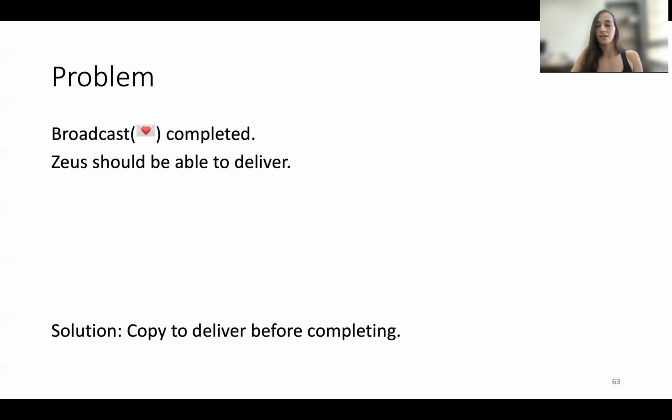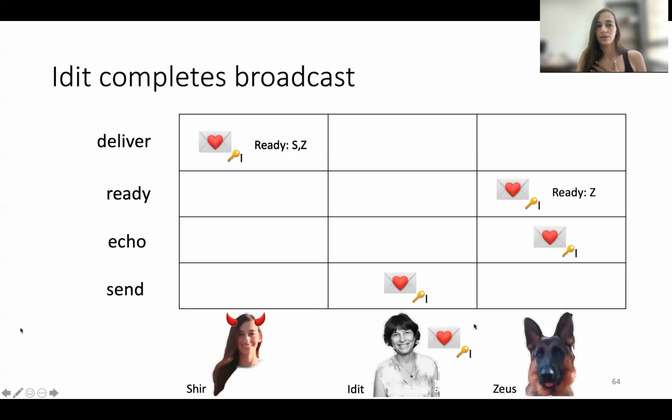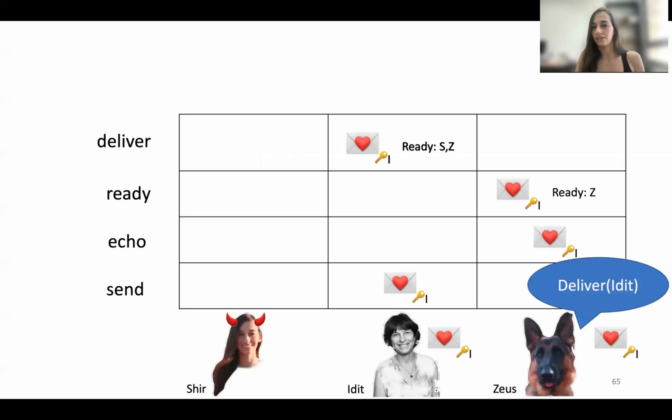So how do we solve it? Before delivering a message and finishing whatever operation, we copy the delivered message with the f+1 signatures to my own deliver register. So in this case, Edith, before completing the broadcast, saw the message here, copied it locally to her own deliver register, and then she can safely return. Now, when Zeus comes and delivers the message, it is guaranteed to find it in its deliver register.